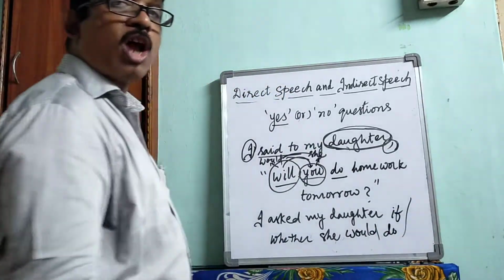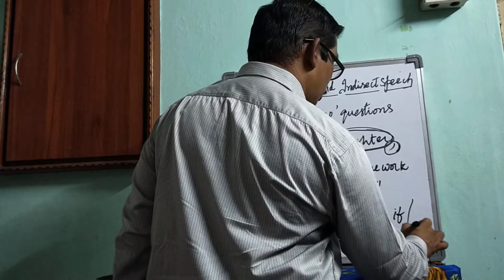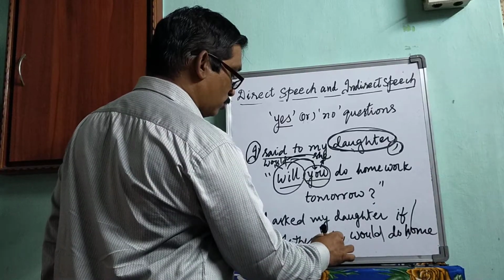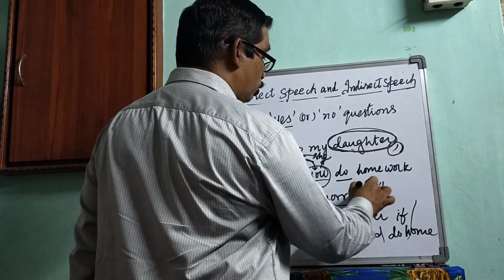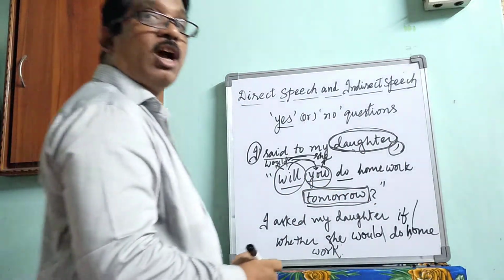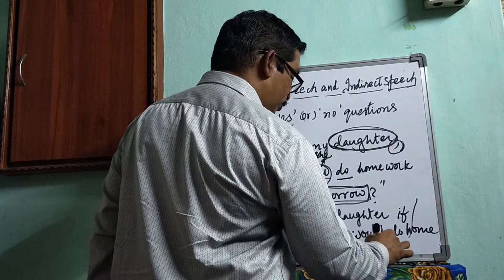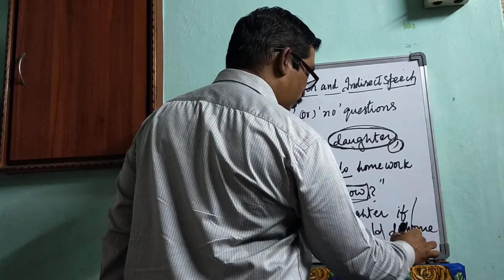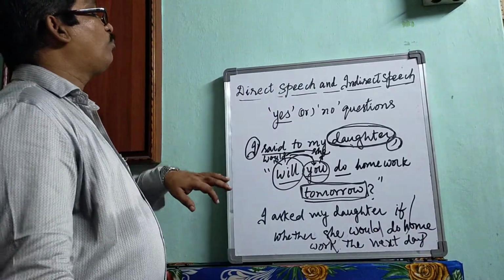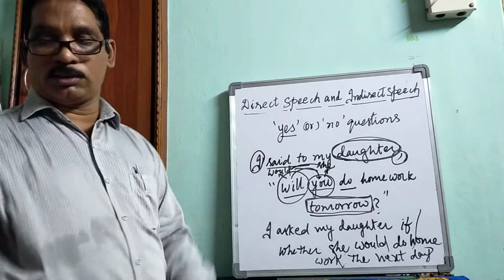The main verb should not be changed. She should do homework. Here tomorrow should be changed. This adverb is changed into the next day. This is in the form of an indirect question, that too in case of yes or no questions.